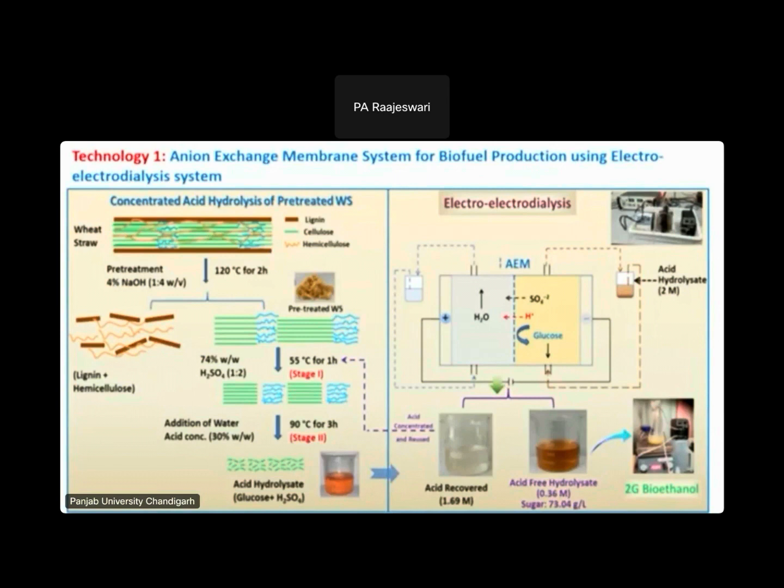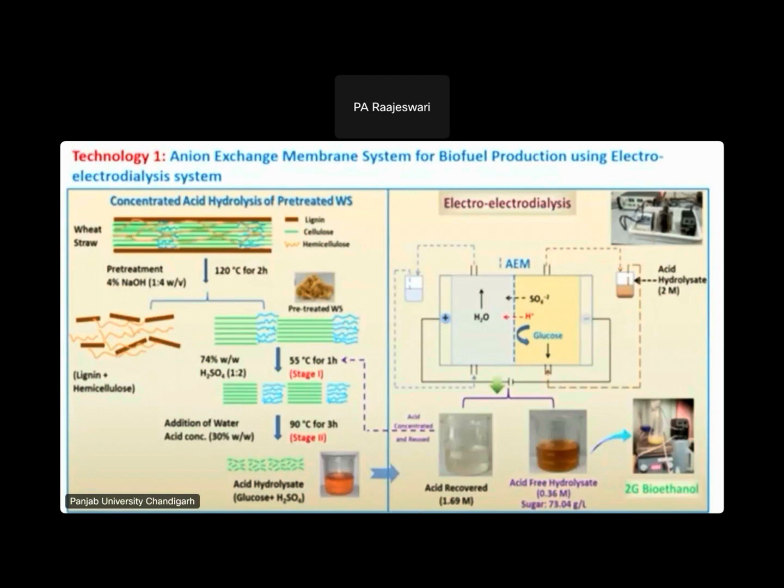This anion exchange membrane is positively charged, and the sulfate ion goes from the catholyte chamber to the anolyte chamber under the influence of electricity, and the glucose present in the solution will not pass through the membrane due to the pore size of the membrane. That's how we recover the acid, and the leftover glucose is used for the production of biofuel, such as bioethanol, or value-added products, for example lactic acid and organic acid production, because glucose is the primary energy source.